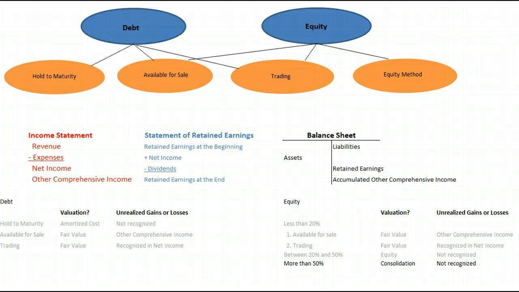And finally, if we own more than 50% of the shares of stock of another company, we're going to consolidate them. We're going to prepare what's called a consolidated set of financial statements. So we're going to include them 100% in our financials and then subtract out the non-controlling interest from our income statement and from our balance sheet. The non-controlling interest is the part that we don't control.